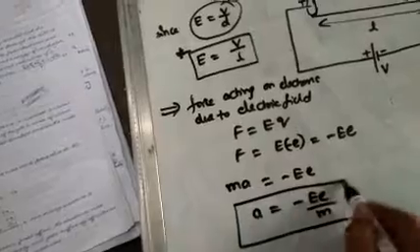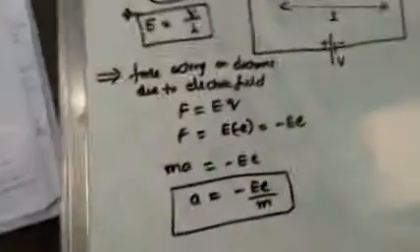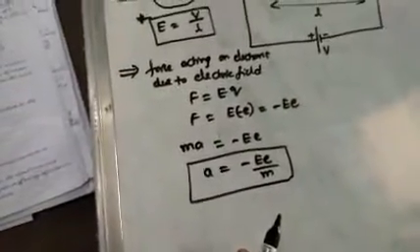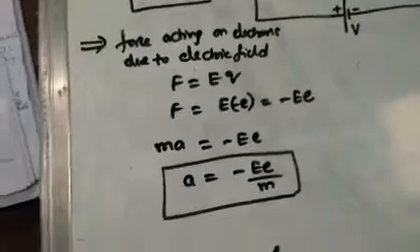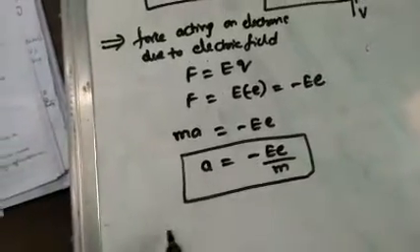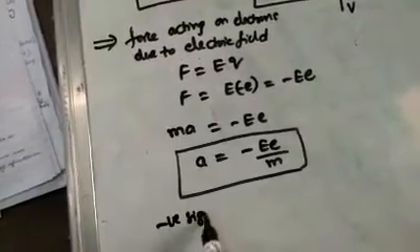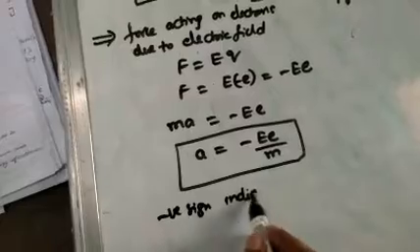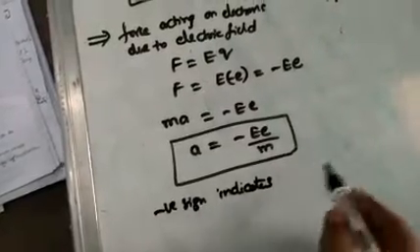We know this type of formula from chapter 1 also. What is this? a means the acceleration of electrons. What does the negative sign indicate? I am slowly entering into our topic.